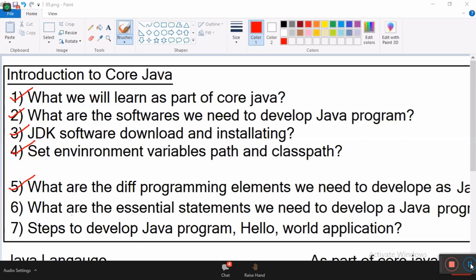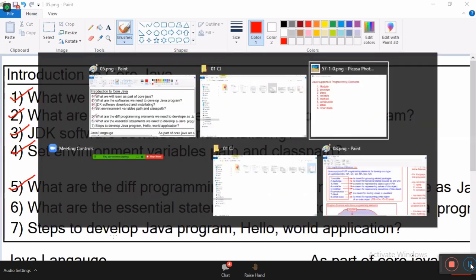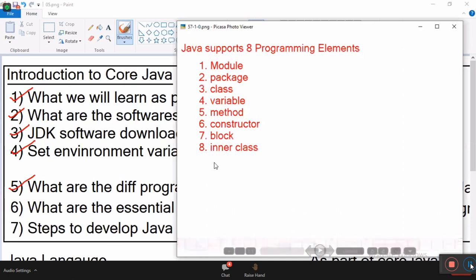Okay. Now I am moving to the next topic. What are the essential statements we need to develop a Java program? Steps to develop a Java program. These two stories we are now trying to complete. All of you concentrate. Is a module mandatory to write a program or optional?